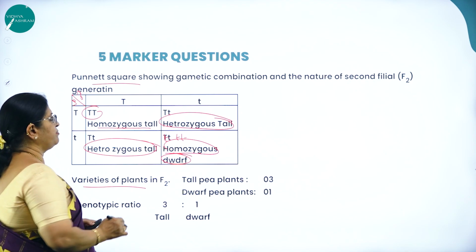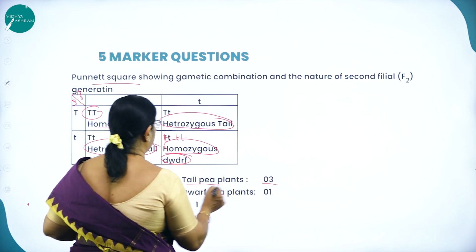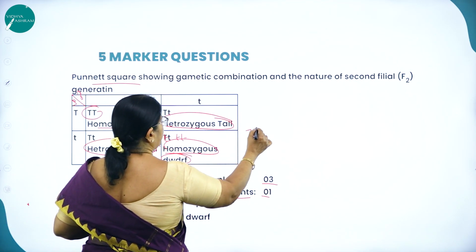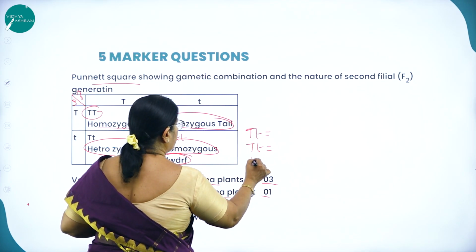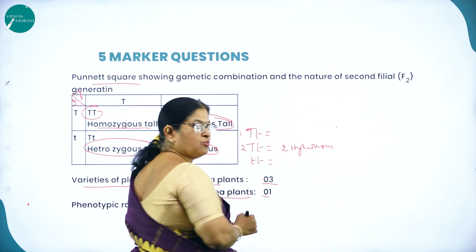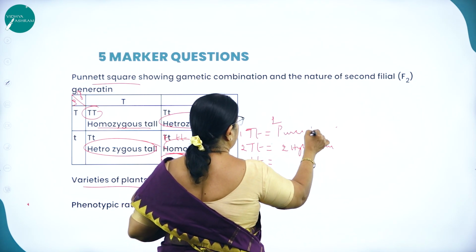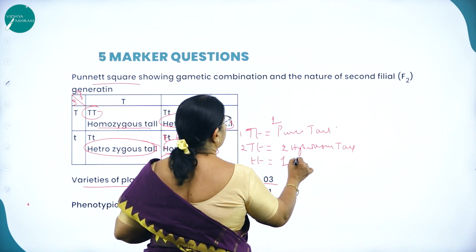So what are the varieties of plants in the F2 generation? Tall pea plants, how many do you get? You get 3. Dwarf pea plants you get 1. So we get capital T capital T, capital T small t, and small t small t. So 1 is pure tall, 2 are hybrid tall, then 1 pure dwarf.